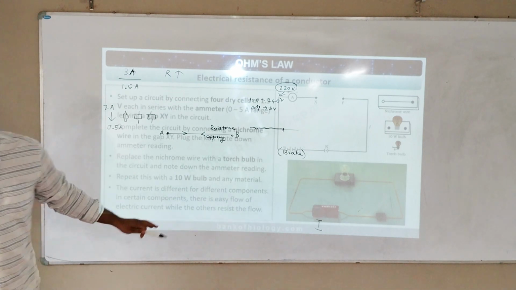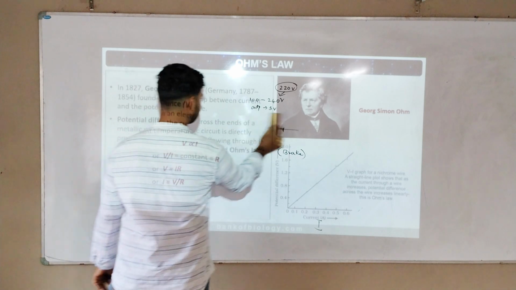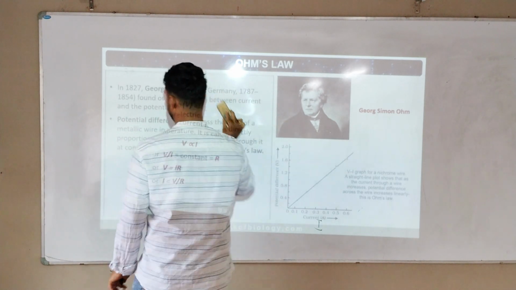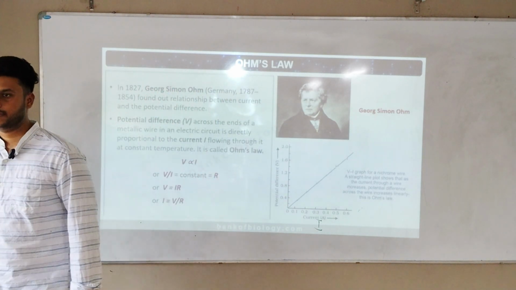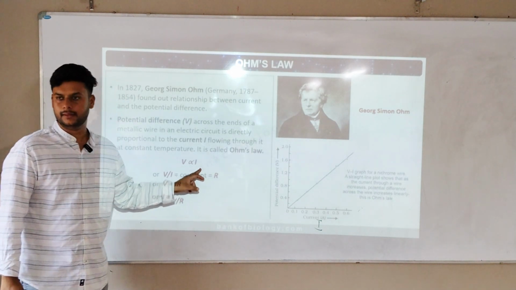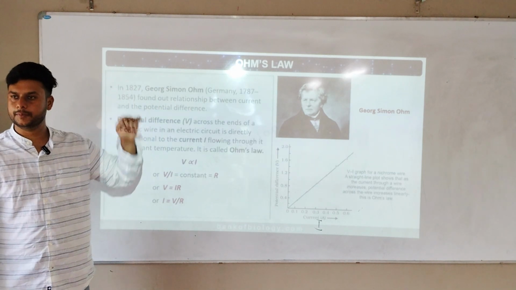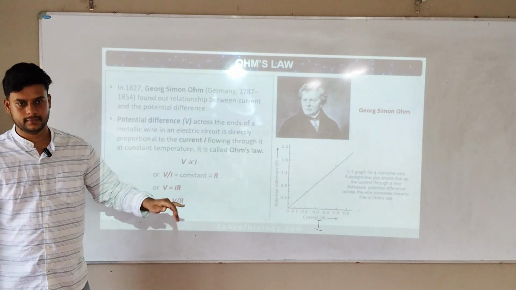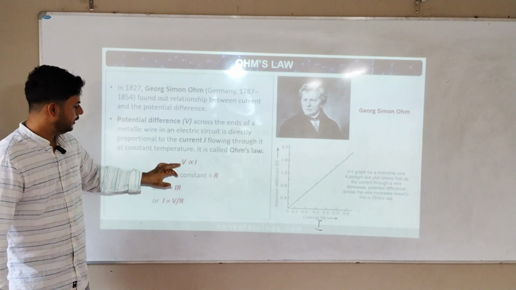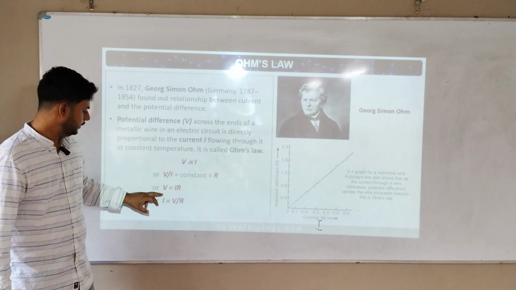Go back once again, we'll see whatever we read. So first, Ohm's law means what? Potential difference is directly proportional to current. How much potential difference increases, that much current also increases. If you decrease potential difference, current will also decrease. V is proportional to I, and V by I is equal to R, resistance. Okay, V is equal to IR.